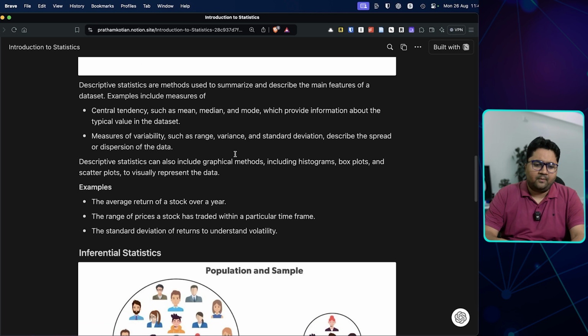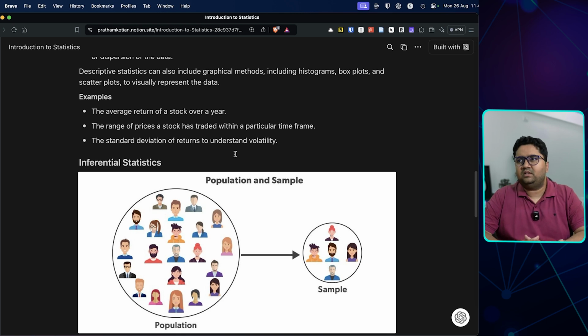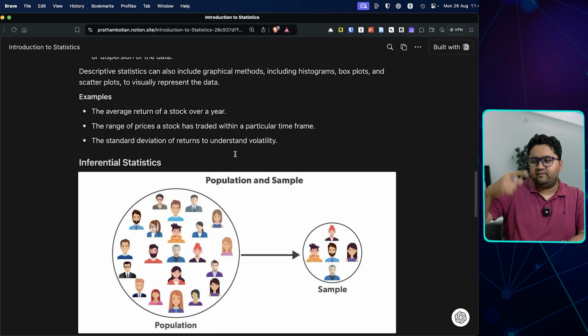Coming back to the data. So what is something that we want to say? Let's say we want to check the average return of a stock for a year, right? The range of prices that it has traded within a particular time frame. What is the standard deviation?